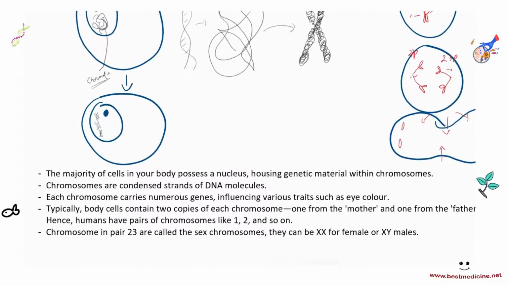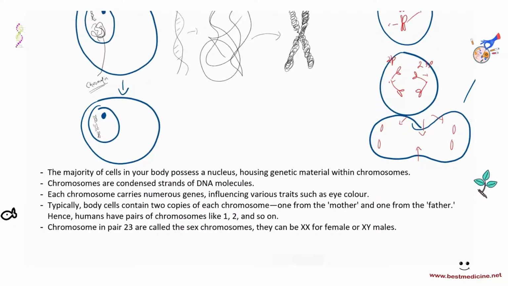Right. So, the majority of cells in your body possess a nucleus, housing genetic material with chromosomes. The chromosomes are condensed strands of DNA molecules. Each chromosome carries numerous genes, because the chromosomes have DNA, they have genes, influencing various traits such as eye color.